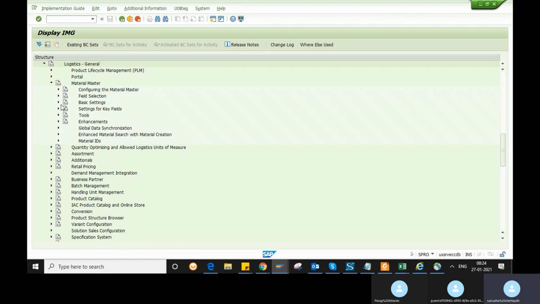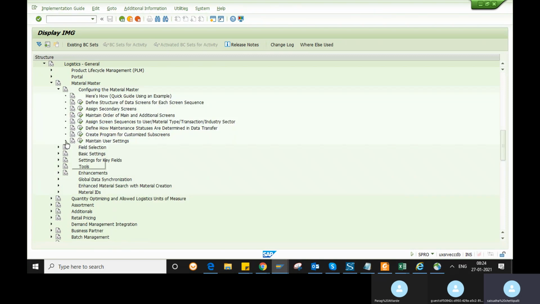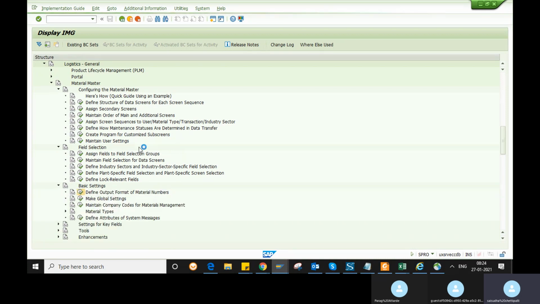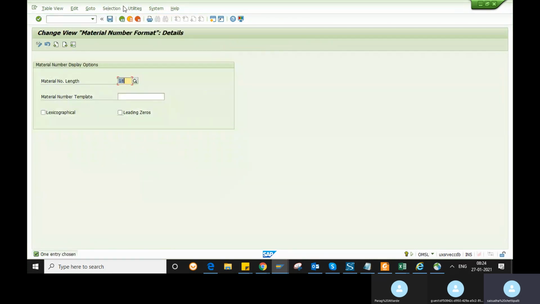Even in logistics and material master, see, when you go to the material number format, it shows the transaction OMSL. So the transaction code of the material number format is OMSL. Even if I went through a path, if there is a transaction code, it will show the transaction code here.